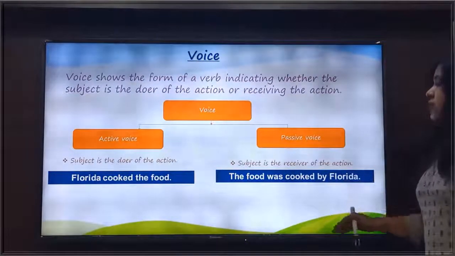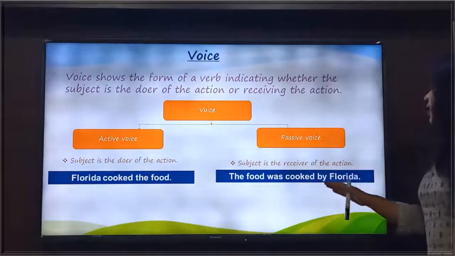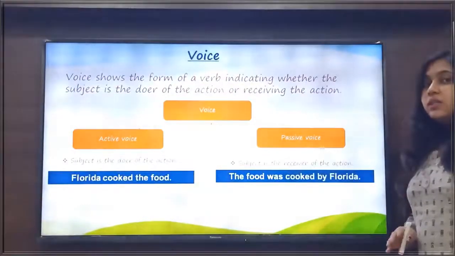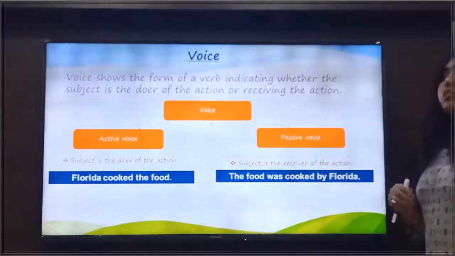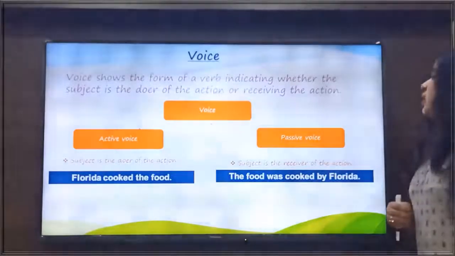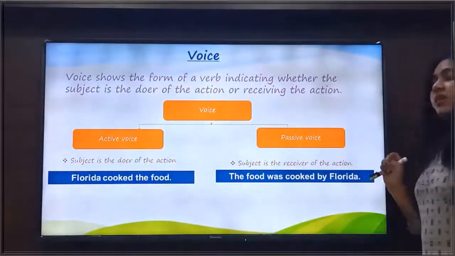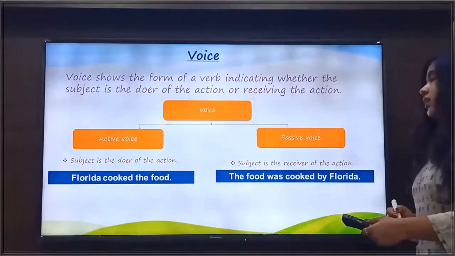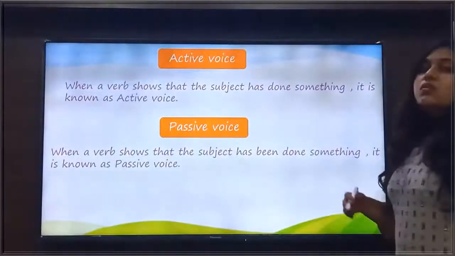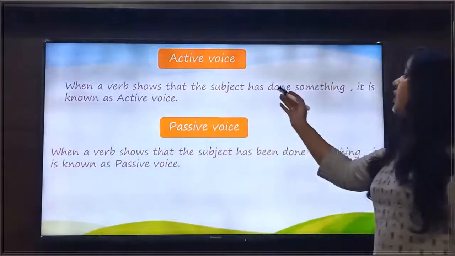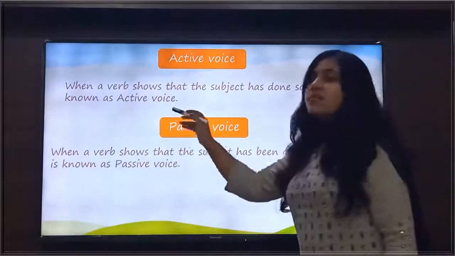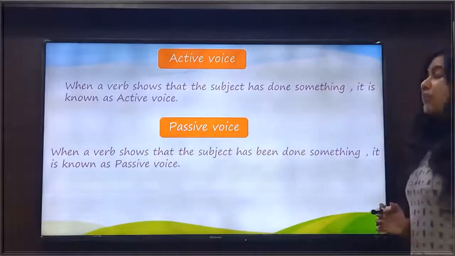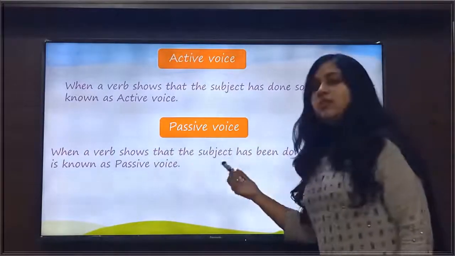Our second sentence was the food was cooked by Florida. In this sentence, food is the subject here, but it is not the performer or the doer of the action here. It is the receiver of the action here. That means this sentence is said to be in the passive voice. So when a verb shows that the subject has done something, it is known as active voice. And when a verb shows that the subject has been done something to, it is known as passive voice.